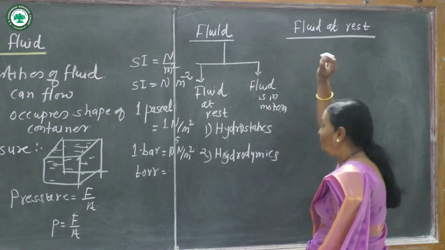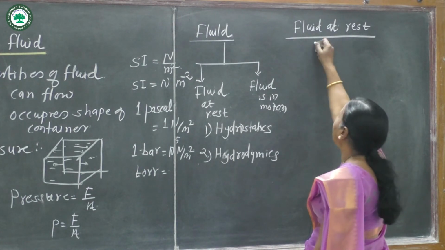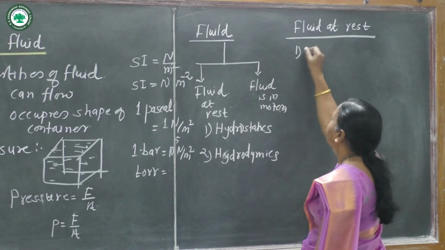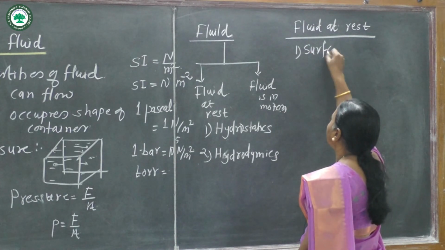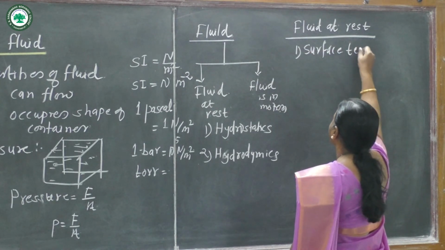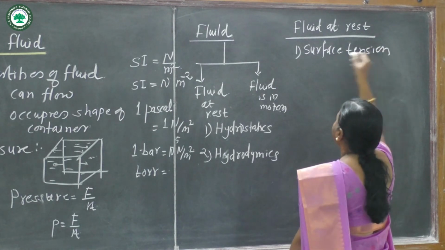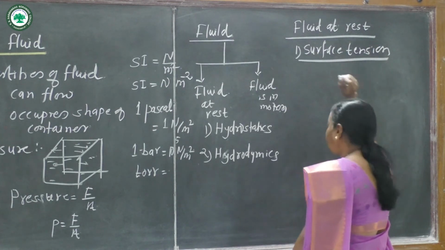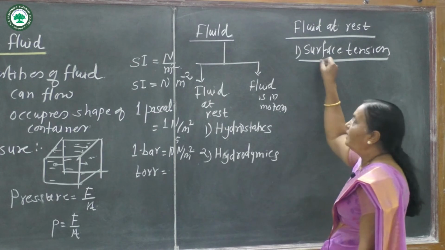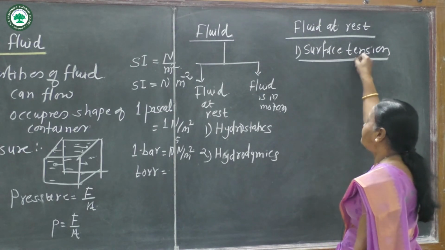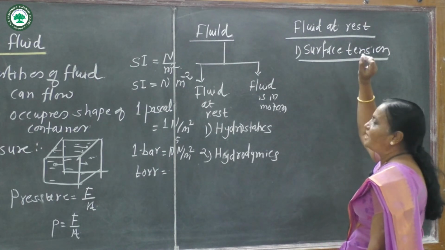The most important property of the fluid at rest is surface tension. In this chapter, we mostly see the properties of fluid, which is surface tension. Then see the surface tension.